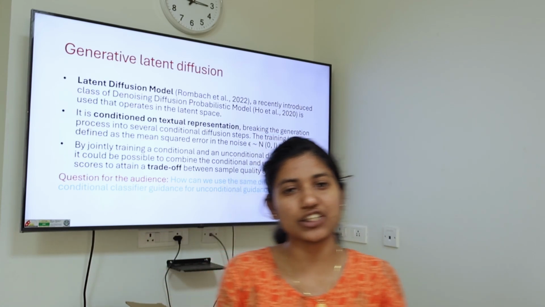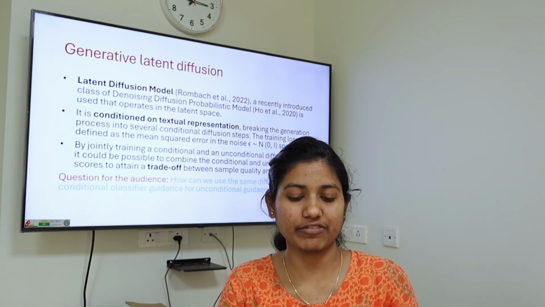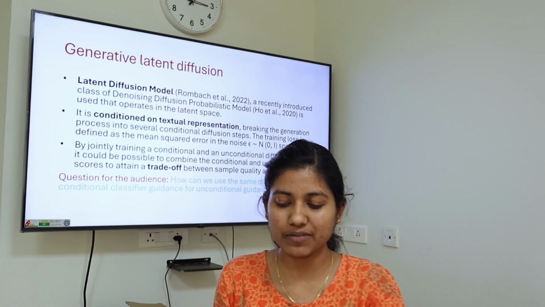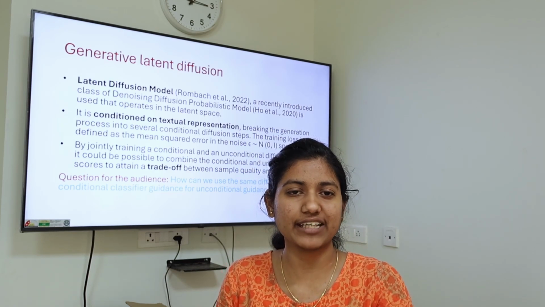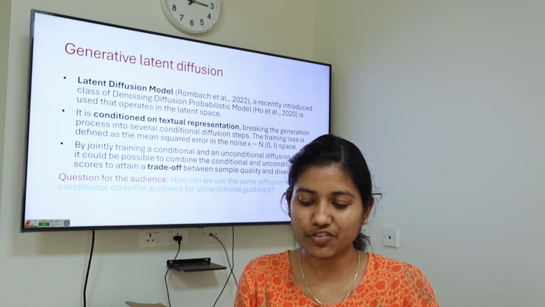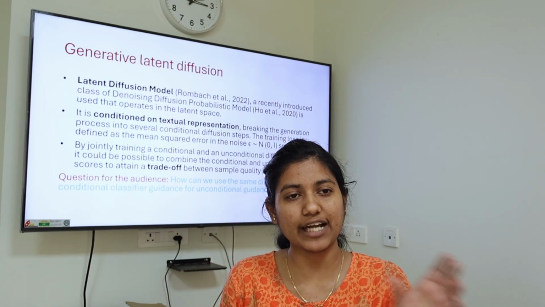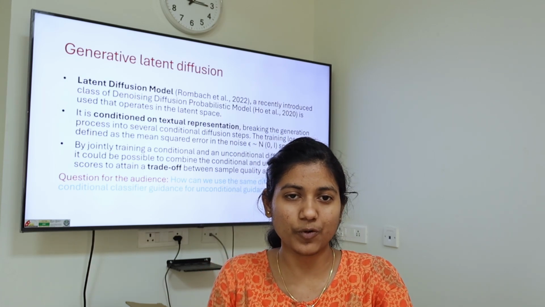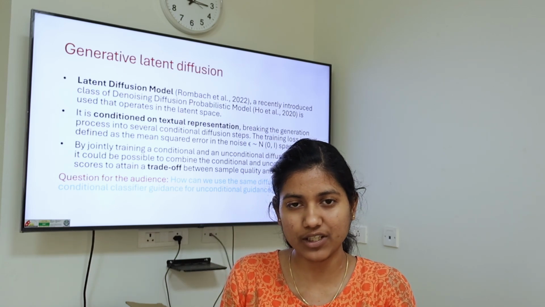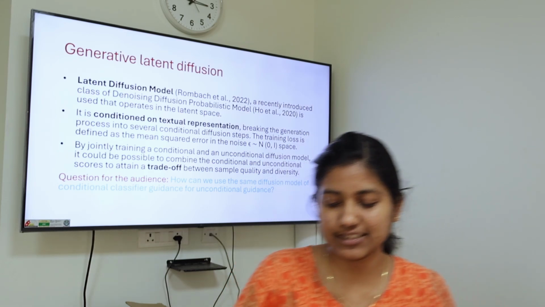But not just condition, the guidance in this way of diffusion will ensure good fidelity. But the problem is there could be some overfitting, like we might not get diversity, only the original image may get recreated. So for that reason, they are also doing this classifier free guidance. So unconditional as well as conditional both have a trade-off. Like you are giving the conditions and sometimes not, and with both we are having a trade-off to get the flow of this diffusion training.